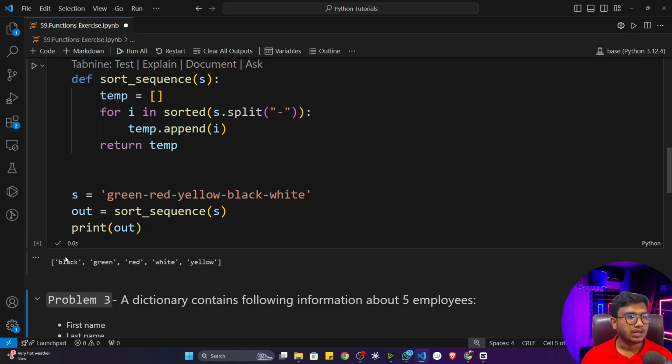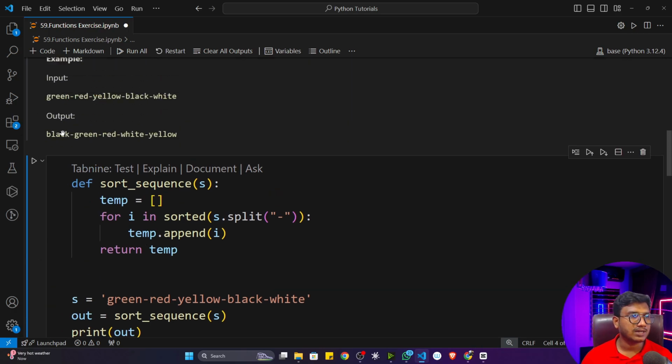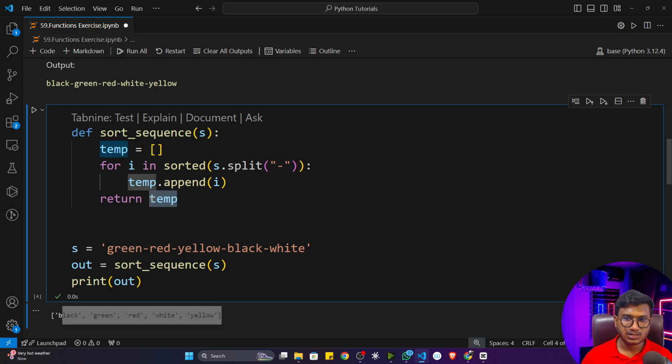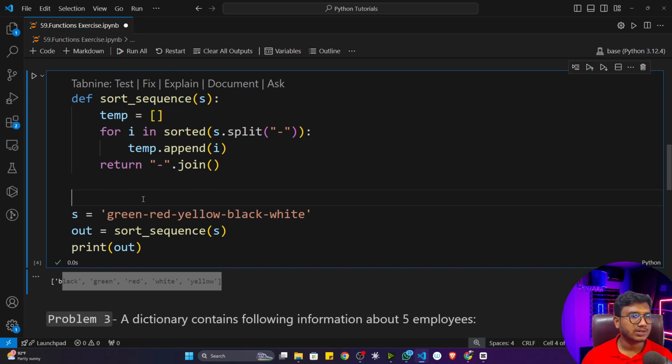Now see, if I execute, it is returning a list, but I want this kind of string output. So instead of returning temp, I'll take an empty string, and inside that I'm going to mention hyphen, and use this join function. I think you remember what join function does. It will take a list of words and do the join operation with respect to this hyphen sign. Okay, now let me show you.